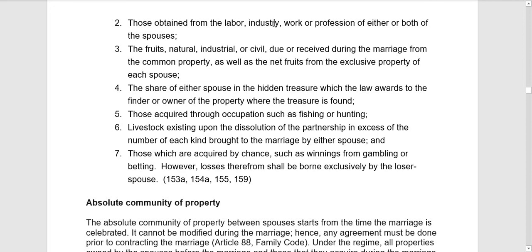Industry, so salaries pa rin. Work or profession, of either or both of the spouses. So kapag merong income or mayroong properties na na-receive either of the spouses, due to their labor, industry, work or profession during marriage, then such is also part of the conjugal properties.